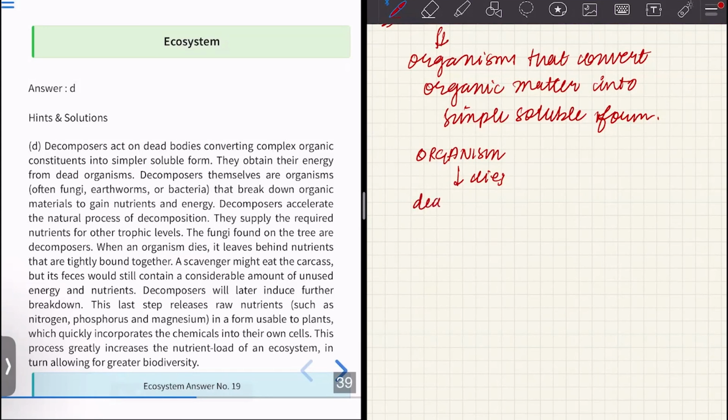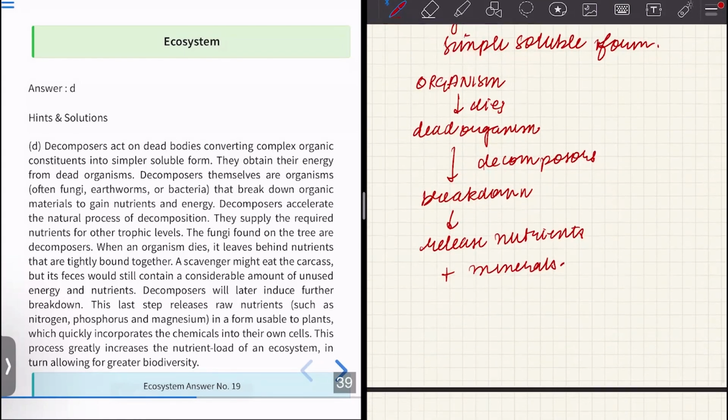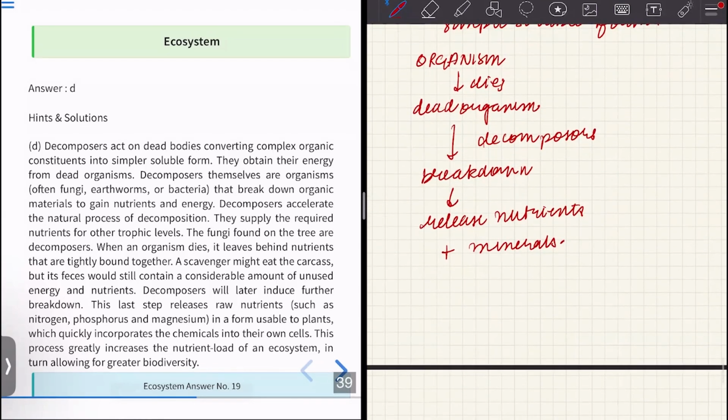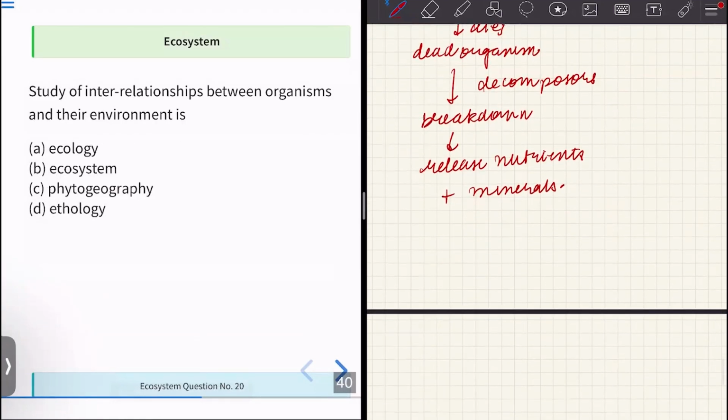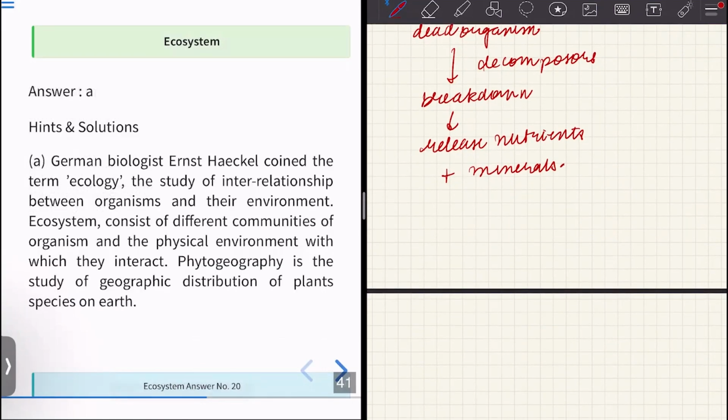So we have the dead organism. Decomposers will act on it and cause breakdown to release the nutrients and minerals. Decomposers are very essential for our biodiversity because they help in nutrient cycling. Moving on to the next, we have the study of interrelationships between organisms and their environment. This is the definition for the term ecology.